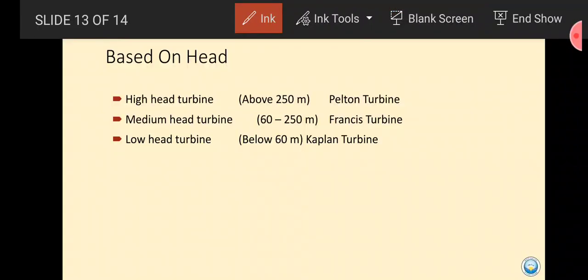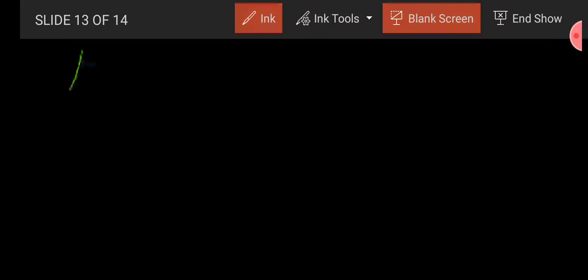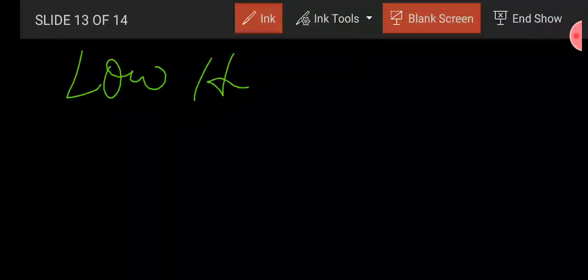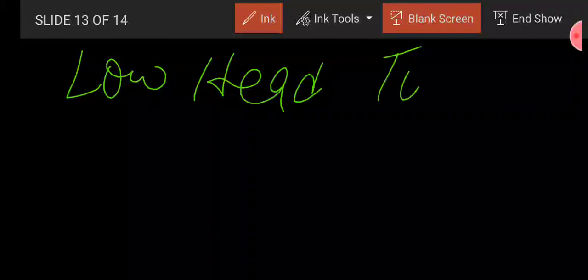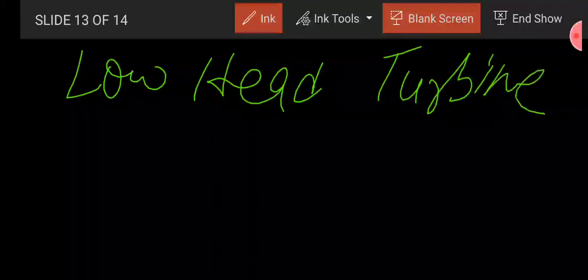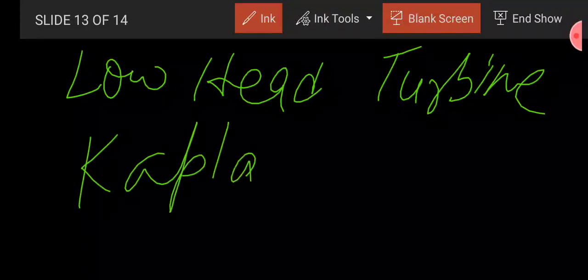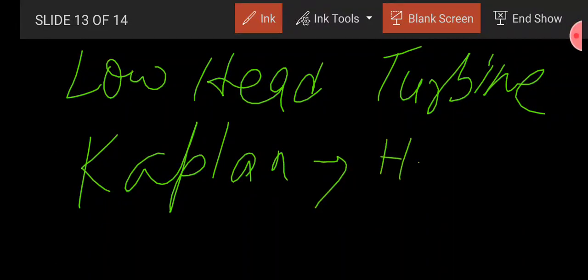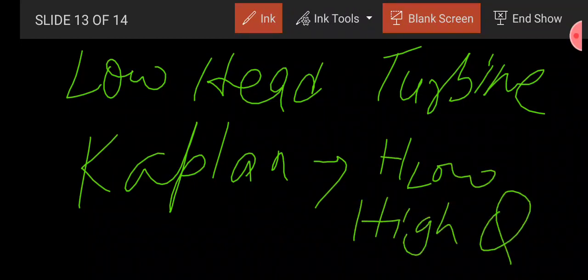Okay. Now the last one is the low head turbine, and that is your Kaplan turbine. It requires low head but high discharge. This type of turbine is used where head is very low but discharge is very high, where a dam is built which is not up to a height of 100 or 250 meter.